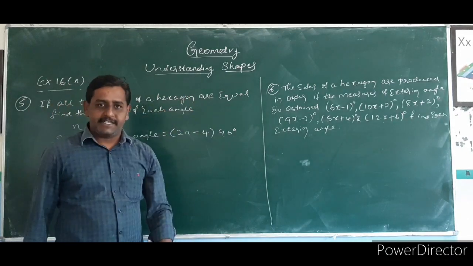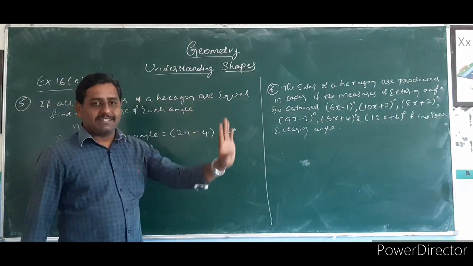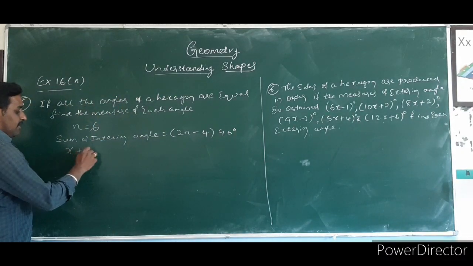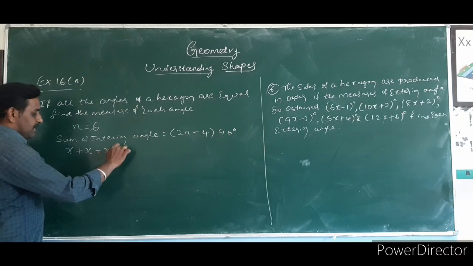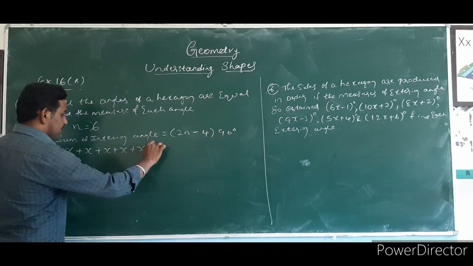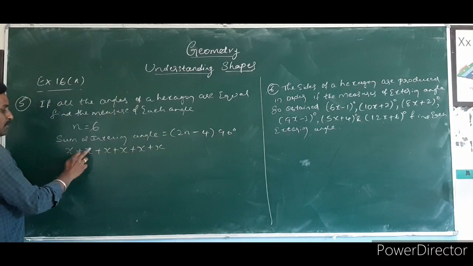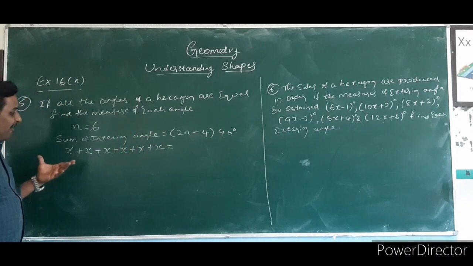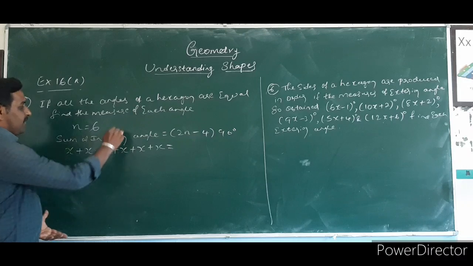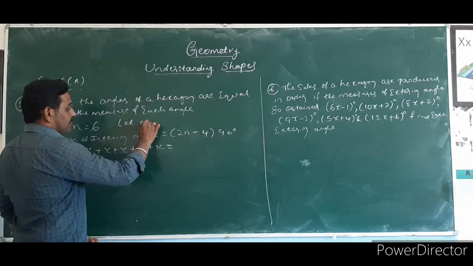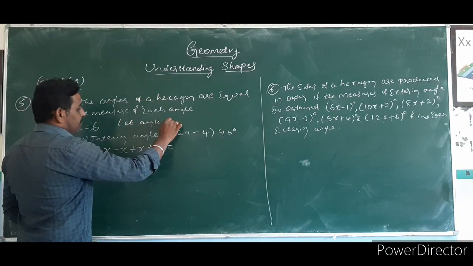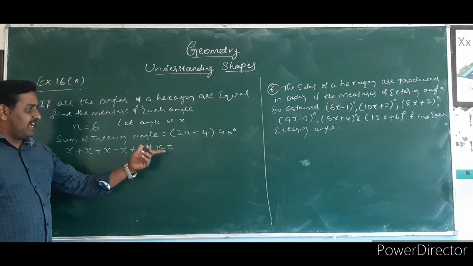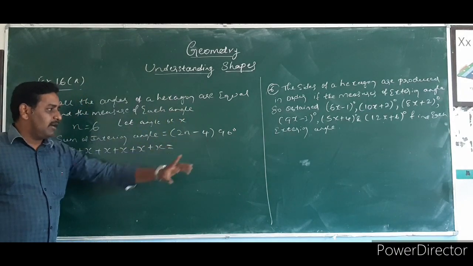Hexagon means 6 sides, 6 angles. All angles are equal, so I consider each one x. Look here: 1, 2, 3, 4, 5, 6. 6 angles are there. If you add all 6 angles, that is supposed to be equal to this formula.